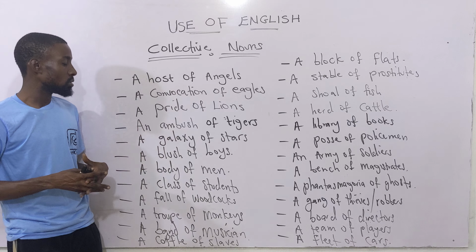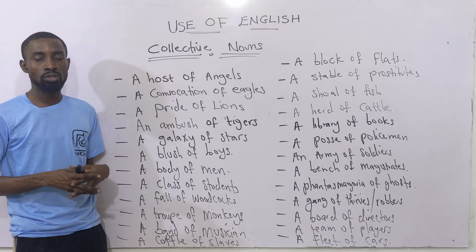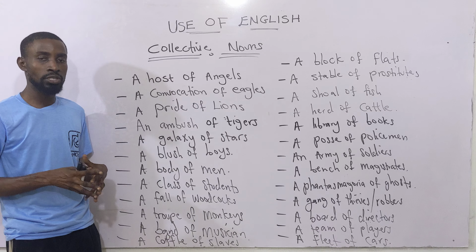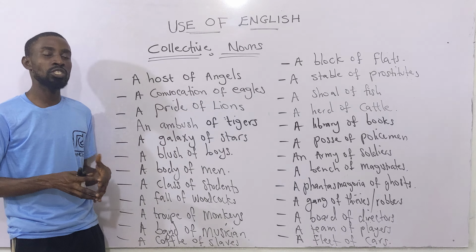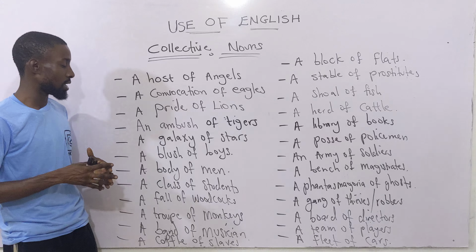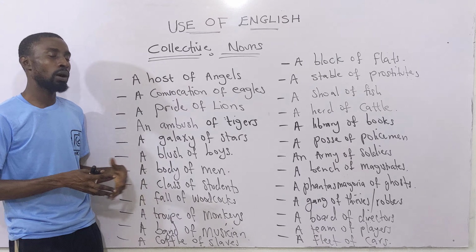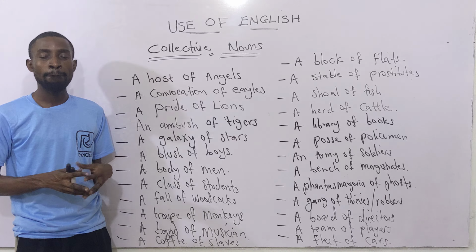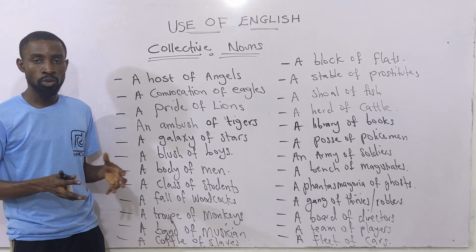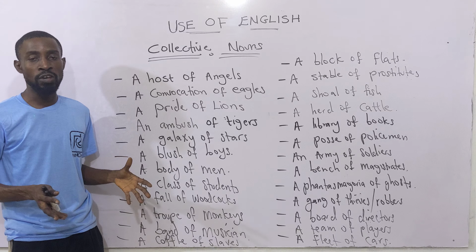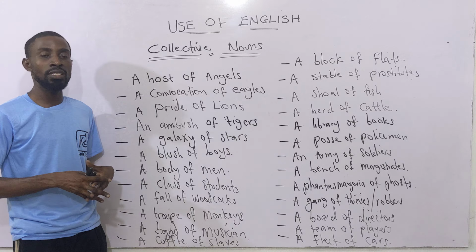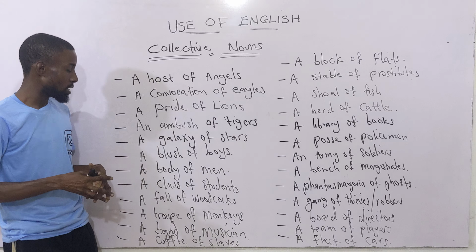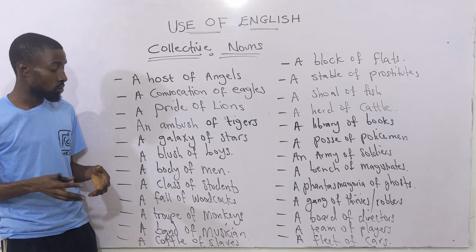Then you talk about so many stars together. You have what they call a galaxy of stars, meaning several stars that you find. Then what about boys? You have a blush of boys. You can also have a bevy of ladies, and then you can even have a bevy of girls. That's for a group of girls and of course ladies.